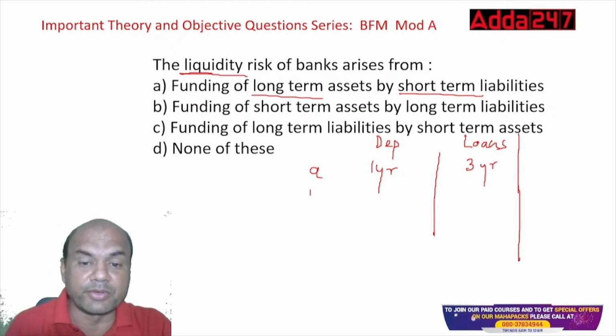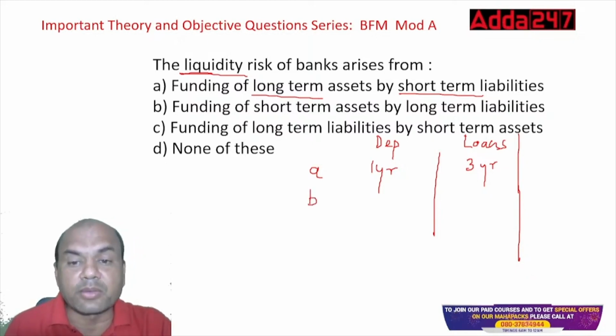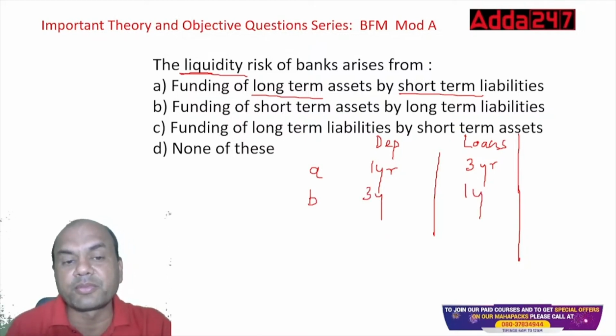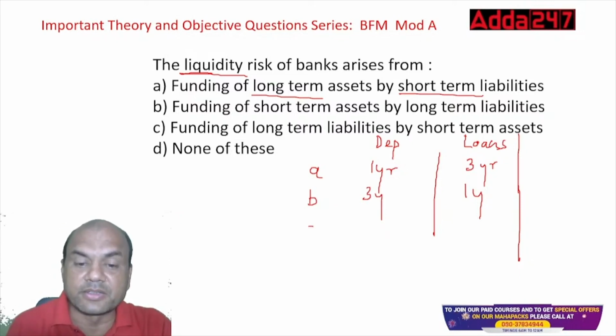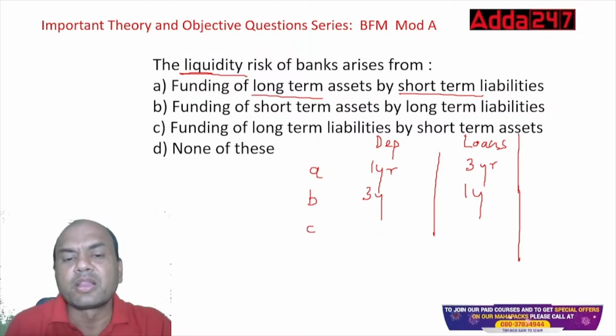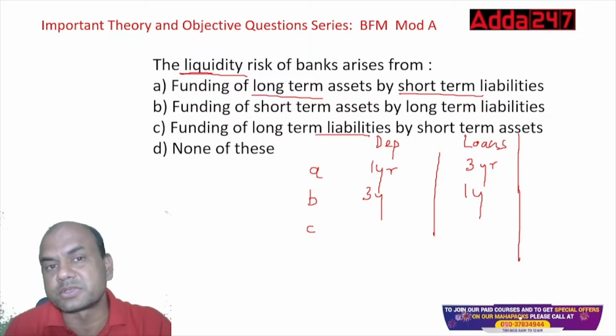Let's see later. B, funding of short-term assets by long-term liabilities. So a deposit of 3 years and a loan of 1 year. Will it create a problem for me? C, funding of long-term liabilities by short-term assets. This is ab initio wrong, wrong from the start. Why? Liabilities funded by assets. Is it possible? Not at all possible.